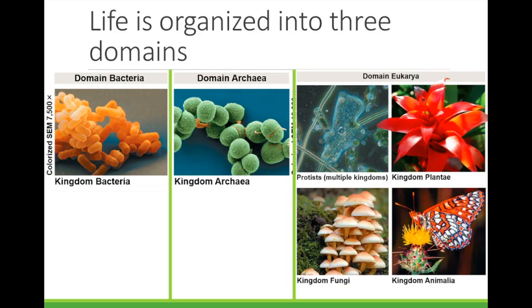Life is organized into 3 domains. There are 3 domains of life: domain bacteria, domain archaea, and domain eukarya. A domain is the largest group, and inside of each domain are smaller groupings called kingdoms. The domain bacteria has only one kingdom, called eubacteria.